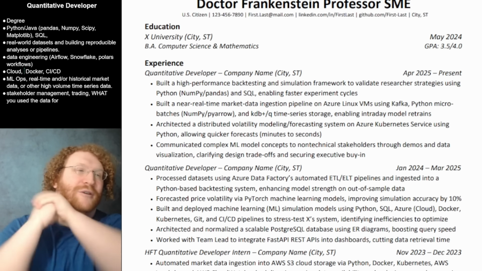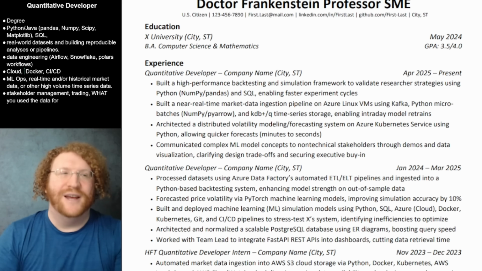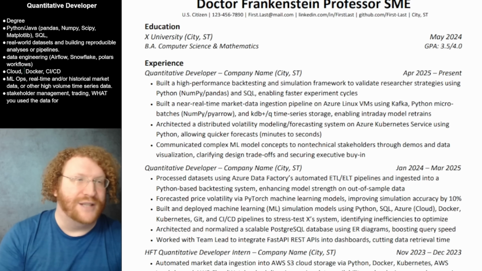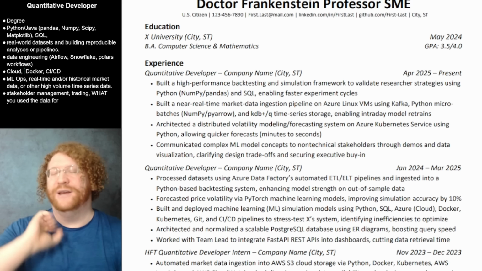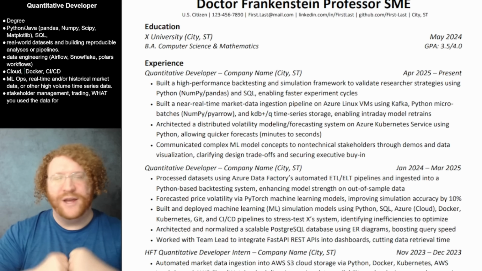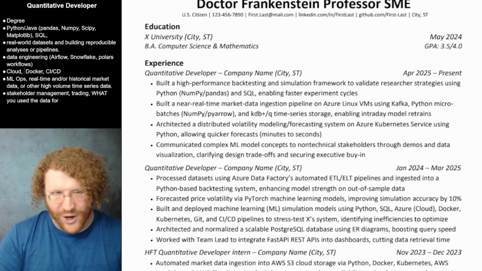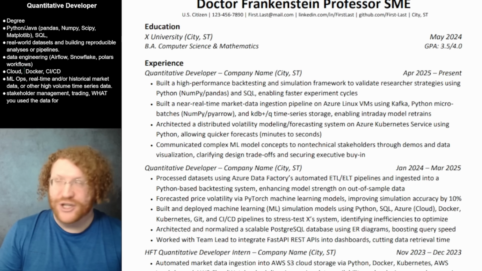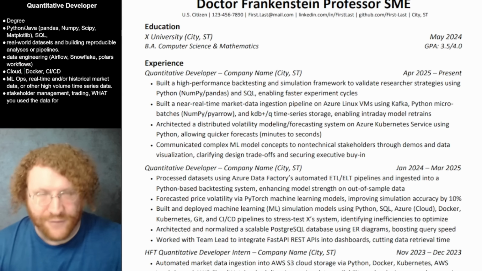historical market data or other high-volume time series data, stakeholder management, trading, so basically like stock trading and stuff, and most importantly, even though it's at the bottom of that list, what you use the data for. They don't fully care how you got the data. They just want to know what you can use the data for.